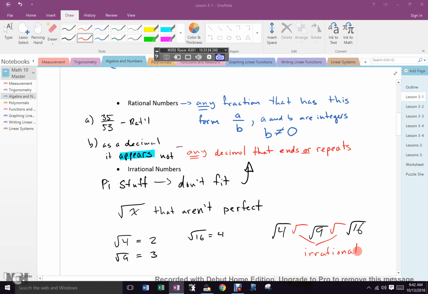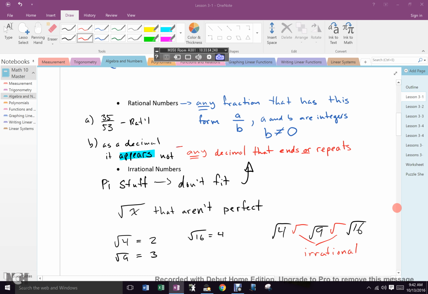Okay? Anytime you hit square root on your calculator and it comes out to a bunch of decimals, you can fairly obviously make the assumption that it is an irrational number. Everybody cool?